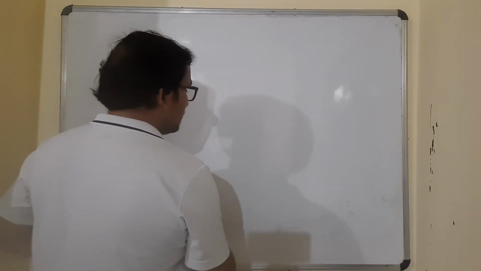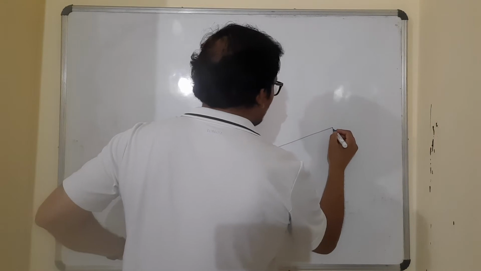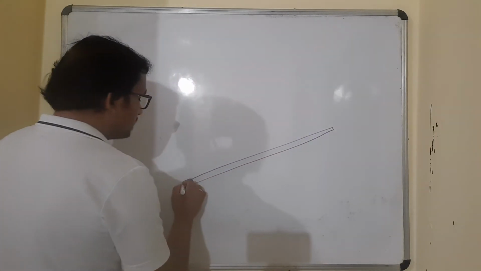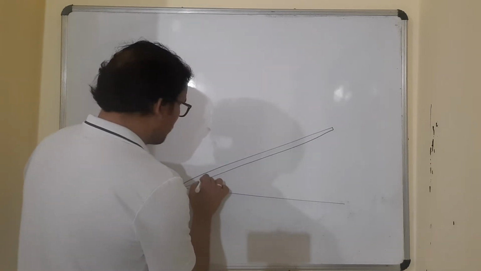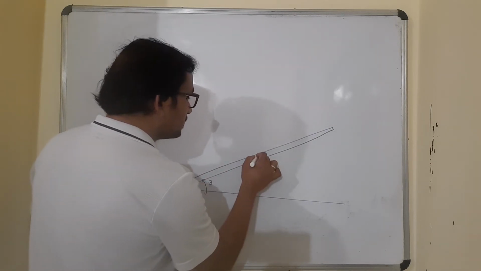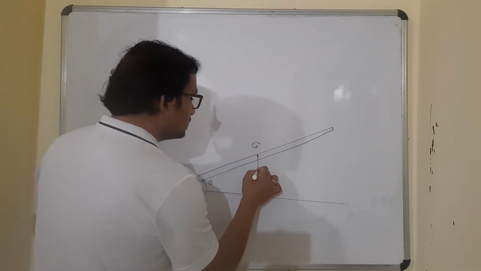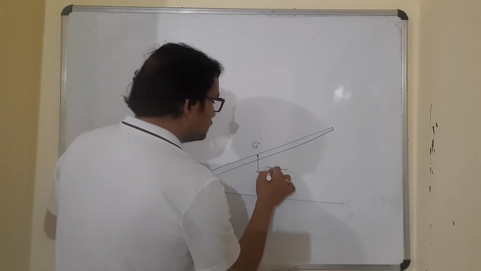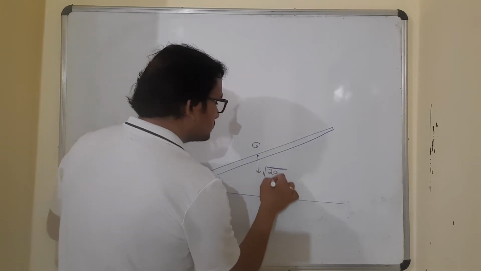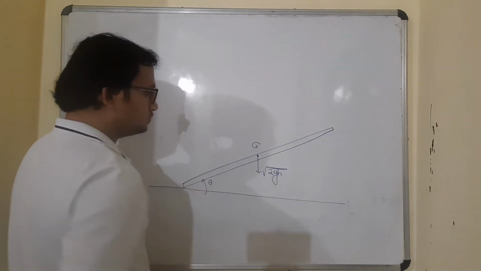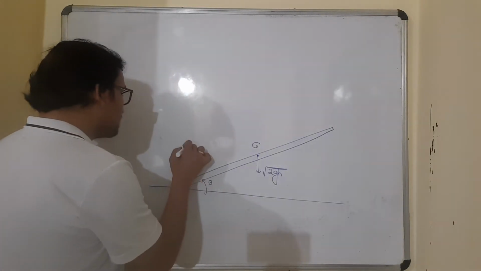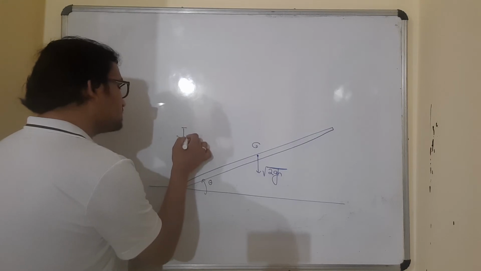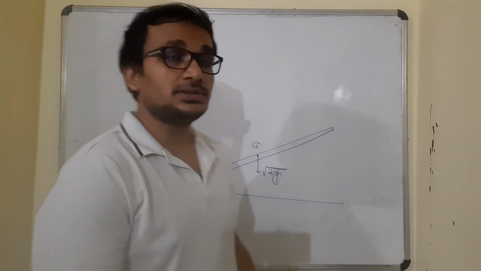So what I said is that the velocity of the center of mass just before the collision is under root of 2gh, and here this rod receives a linear impulse in the vertically upward direction.